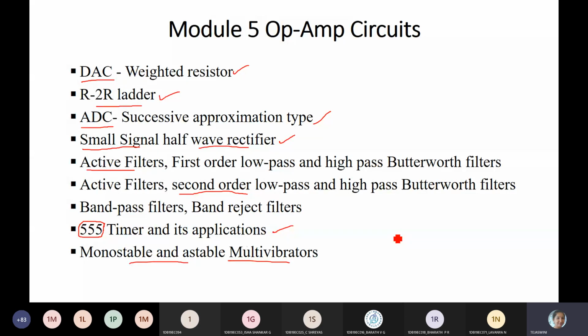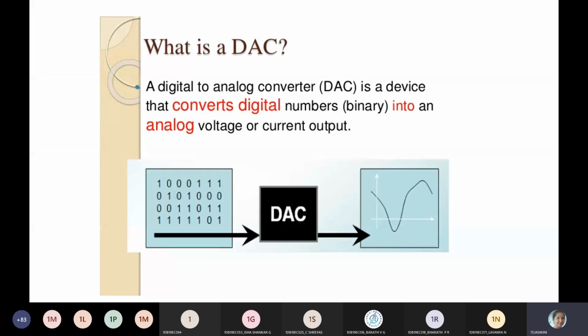So this is the process. You can observe here. Digital, as you know, deals with ones and zeros.